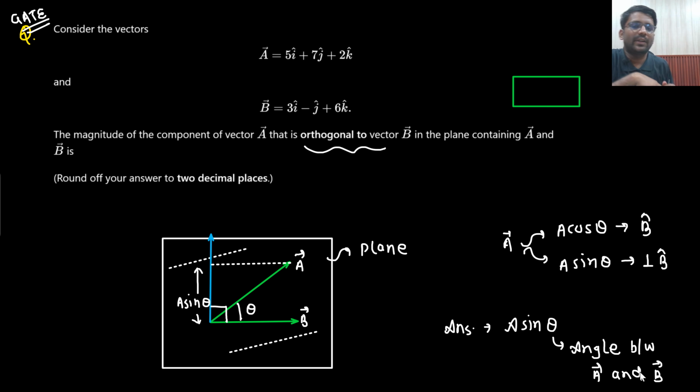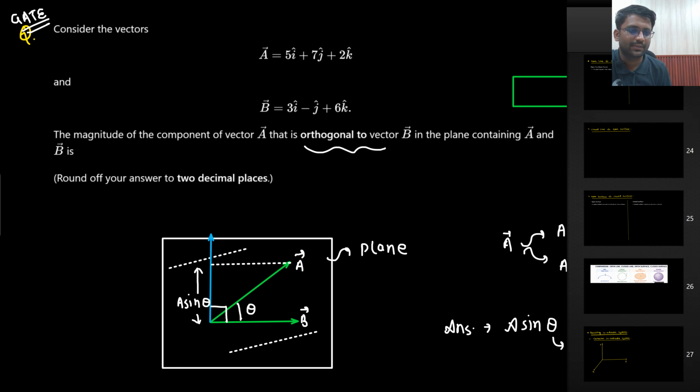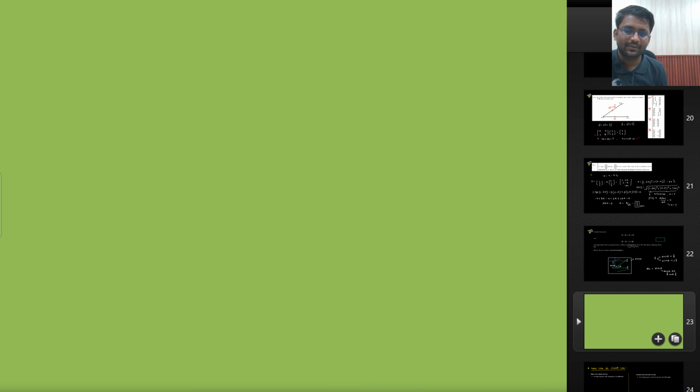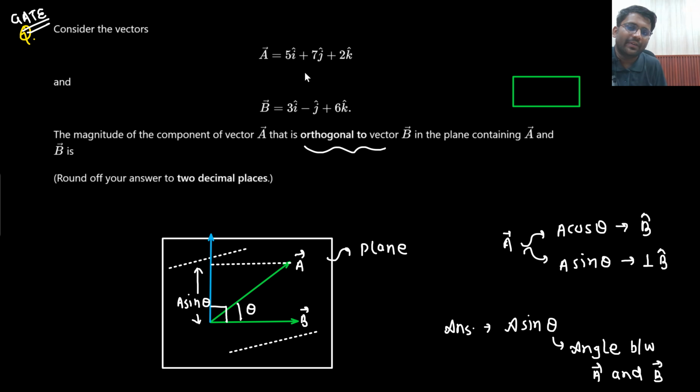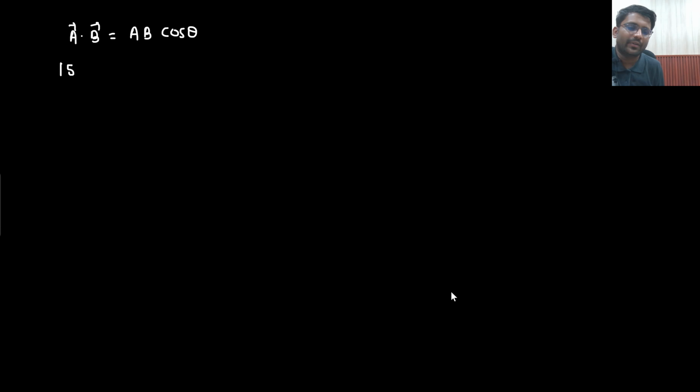First of all, I need to find the angle between A and B. I need to add a page. A vector dot B vector would be equal to AB cos theta. So A vector dot B vector: 5 into 3, 15. 7 into minus 1 will be minus 7. 6 into 2 will be 12. So 15 minus 7 plus 12.